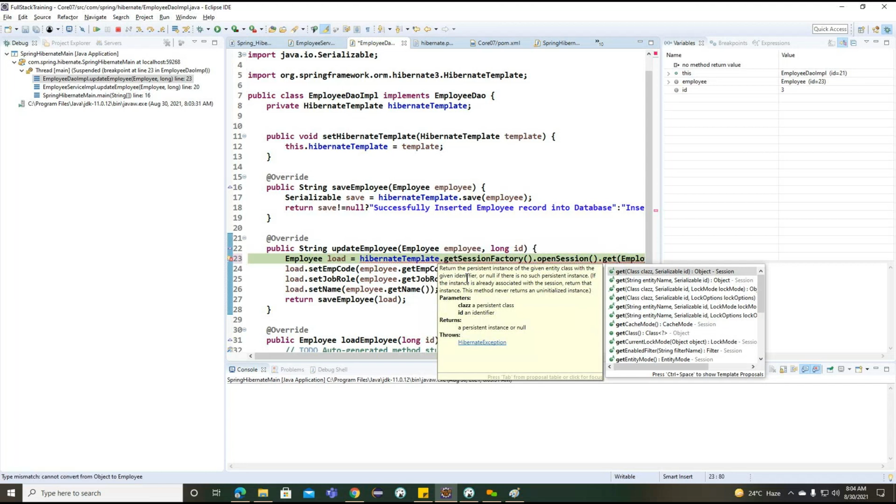Okay. So here, this also is expecting a serializable ID.